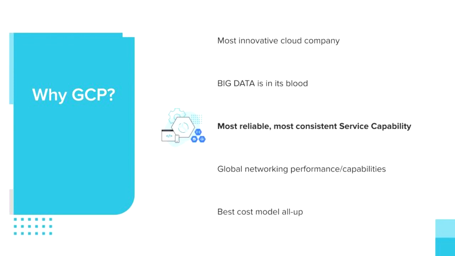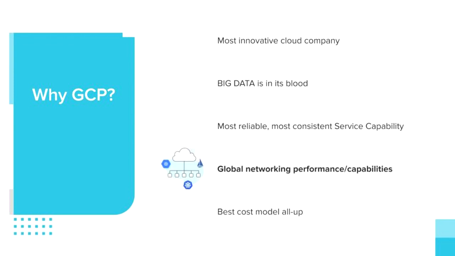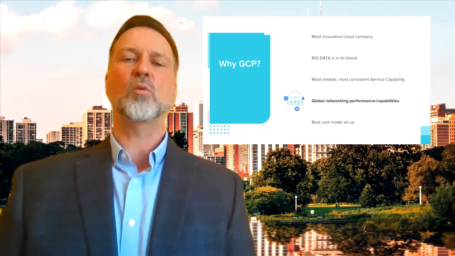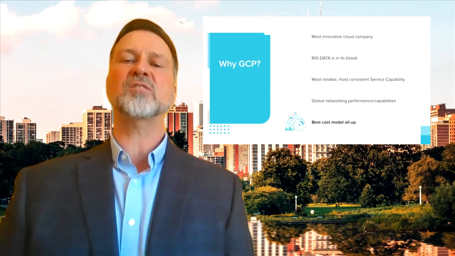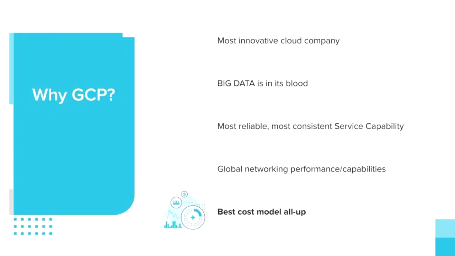GCP is also the most reliable cloud platform with the most consistent service capability and the most predictable cost model. Google also has one of the largest private global networks on the planet with the best performance and throughput and the lowest latency. And finally, Google offers the best cost model all up with a tremendous amount of predictability, many ways to optimize your spend and save money while maximizing the value you get from a cloud platform.